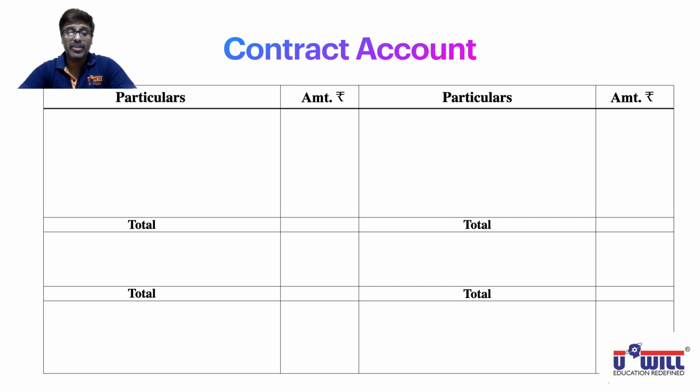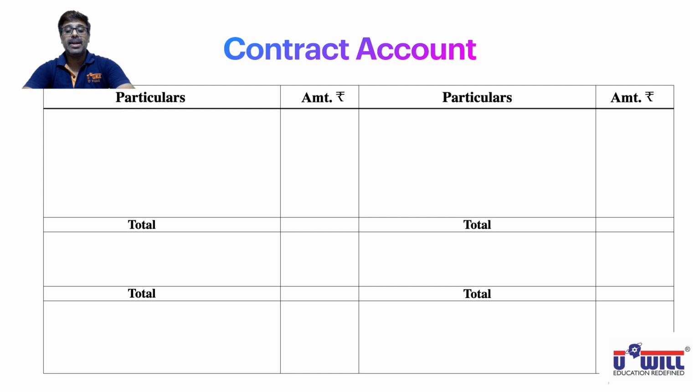Normal format like a profit and loss account. You can say that contract account is just like a profit and loss account. Debit side, we record all the expenses. Credit side, we record all the incomes and balance. Instead of net profit, we call notional profit if the contract is incomplete. I repeat, instead of NP net profit, here we call it as notional profit if the contract is incomplete.